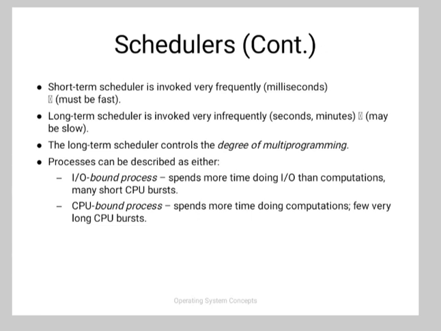So, the short-term scheduler is invoked very frequently, that is in milliseconds, so it must be fast. The long-term scheduler is invoked very infrequently, in seconds or minutes. It is slow, and the long-term scheduler controls the degree of multiprogramming. Processes can be described as input-output bound, that is, it spends more time doing input-output than computation, with many short CPU bursts. And second is the CPU bound process, that is, it spends more time doing computations, with few very long CPU bursts.